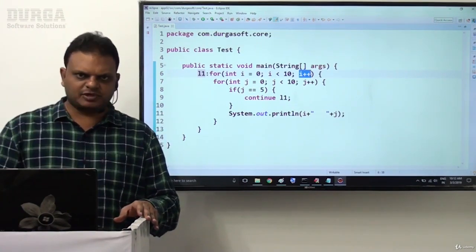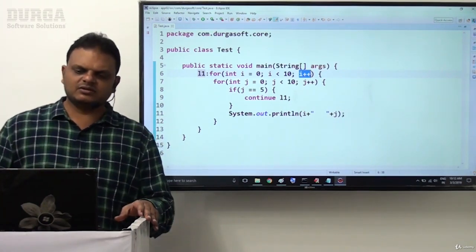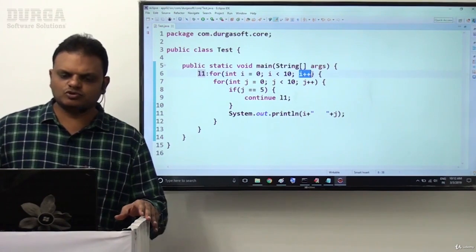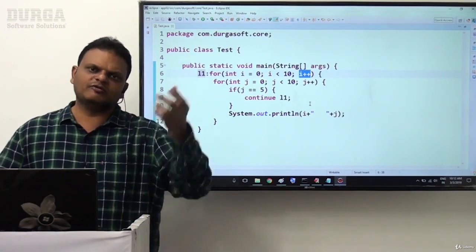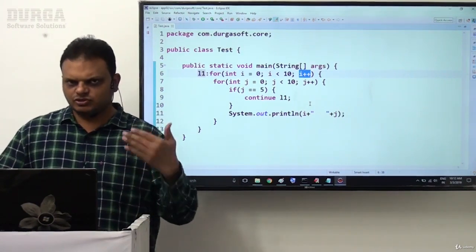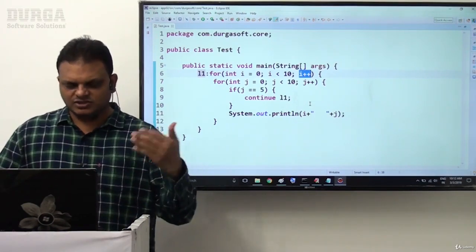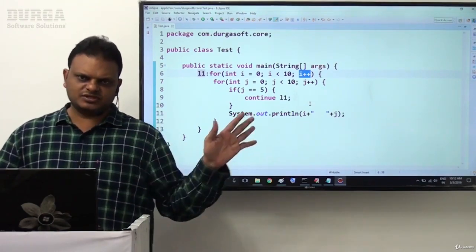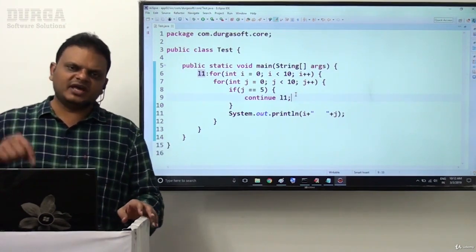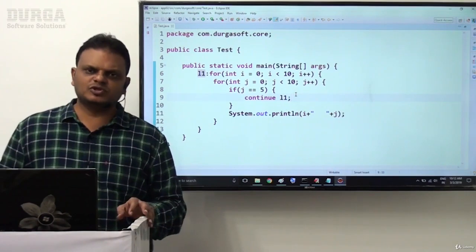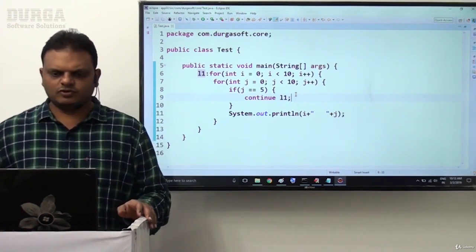Remaining iterations inside this nested for loop are skipped. Directly it will come again to i plus plus. Now 2 0, 2 1, 2 2, 2 3, 2 4, and the continue statement is encountered. Now directly go for i plus plus. That means 3 0, 3 1, 3 2, 3 3, 3 4 and so on. The output will be 9 0, 9 1, 9 2, 9 3, 9 4. That's it. So here the output will be: for every i value, j values vary from 0 to 4 only.